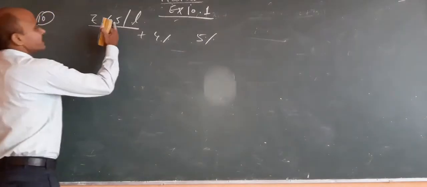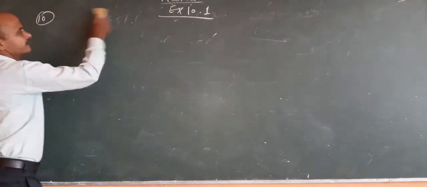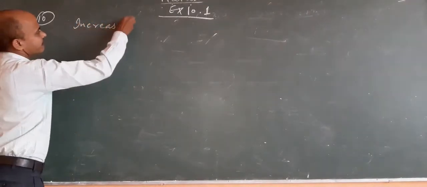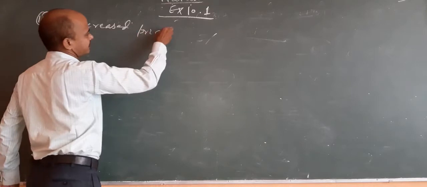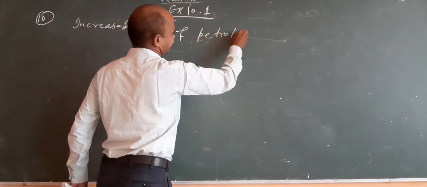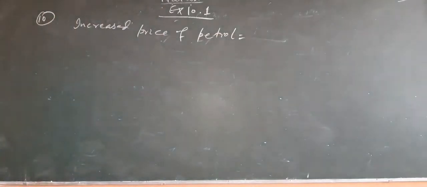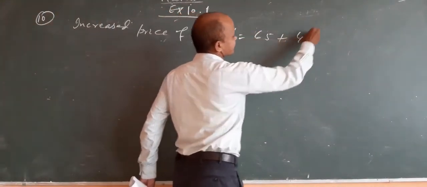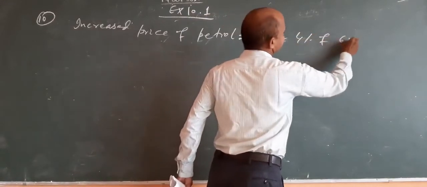Initially the price of petrol is 65 per liter. Therefore, the increased price of petrol, in rupees, is 65 plus 4% of 65.